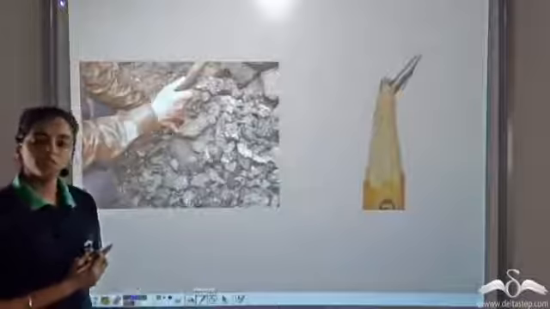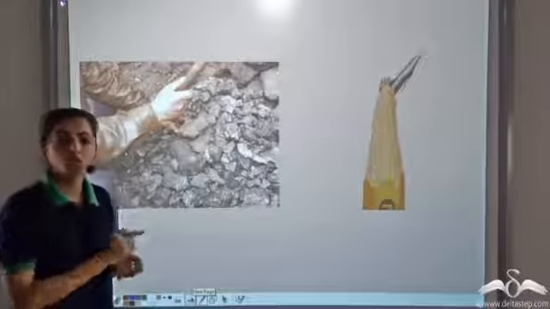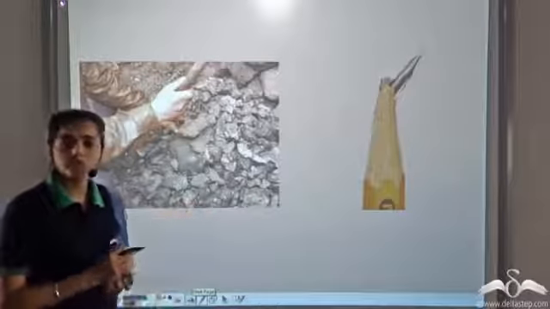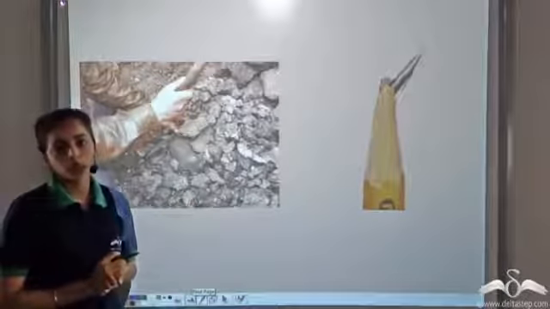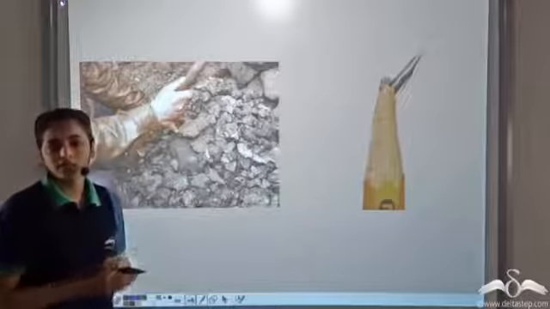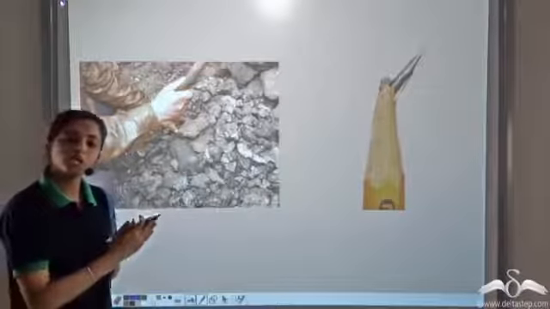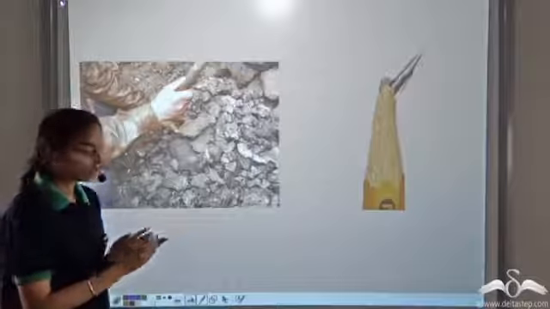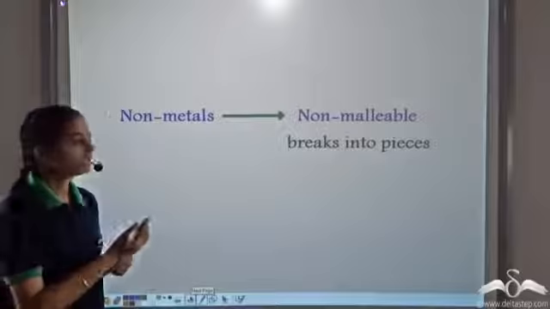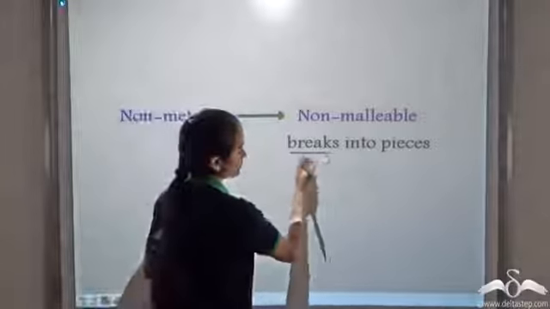But what happens when you try to beat or shape coal? Do you think you would be able to shape coal in whatever manner you want? No, you cannot. Because as you start shaping it, you see that it breaks. So we cannot shape the non-metals. So the non-metals are non-malleable. That is, they break into pieces.